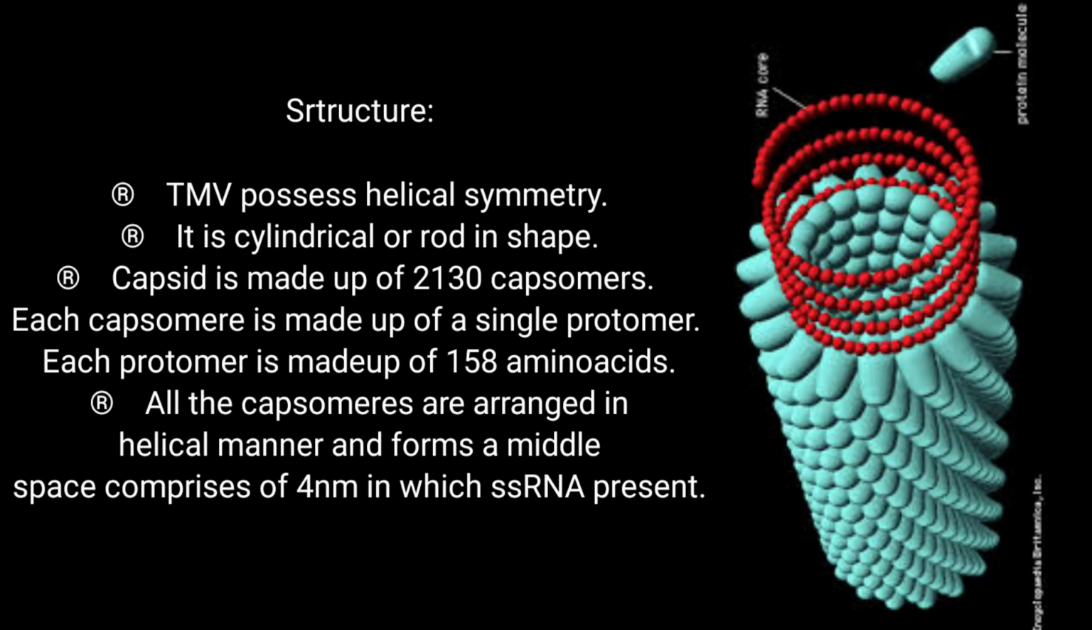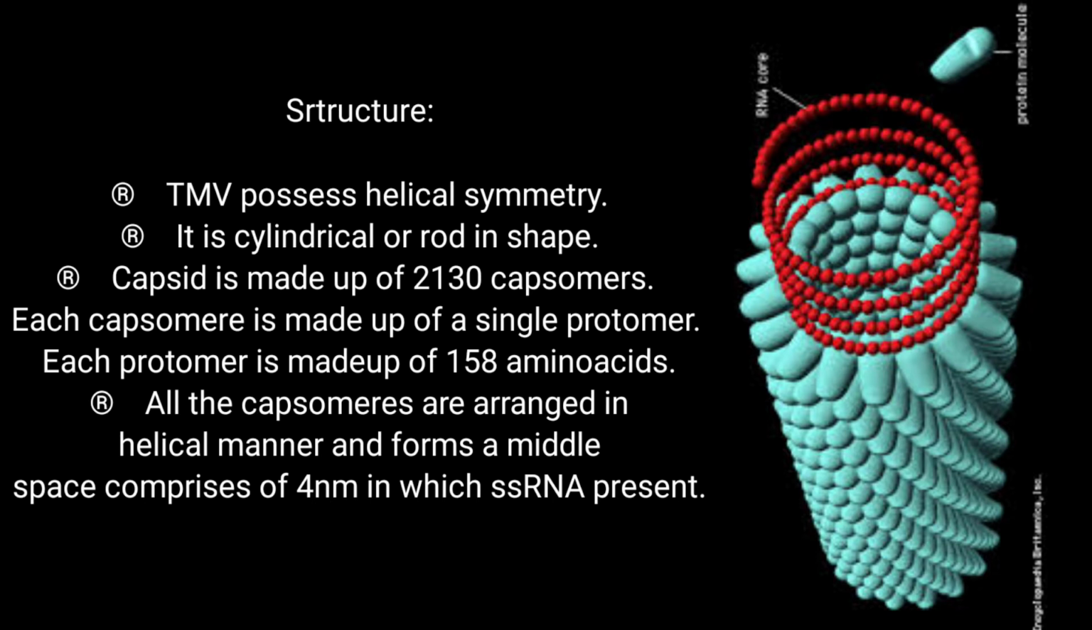And next, the structure of the TMV virus. TMV is cylindrical or rod shaped and its symmetry is helical symmetry. That means the capsids are arranged in a helical manner and also the genome of this particular virus is arranged in a helical manner, okay? If you see the capsomers, the capsid is made up of 2130 capsomers, each capsomer is made up of a single protomer, and each protomer is made up of 158 amino acids, okay? And all these capsomers, as I told you, are arranged in a helical manner, okay Nana?